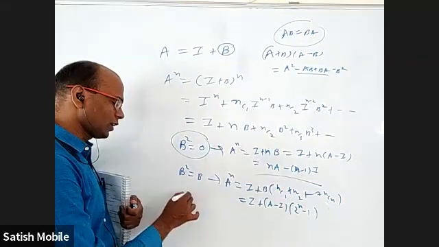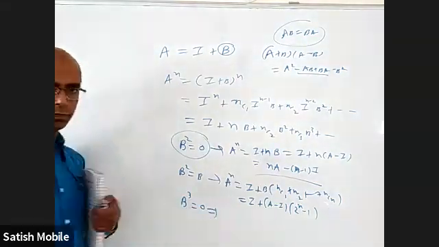In some very rare cases, you may get not B square as the null matrix, but B cube as the null matrix.